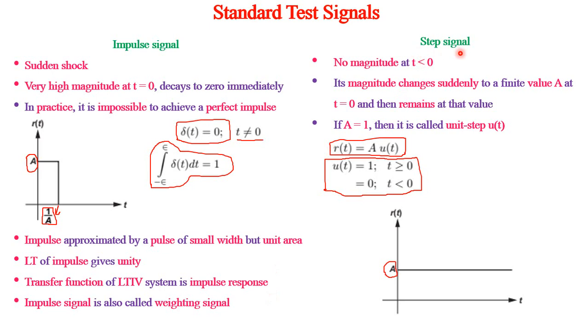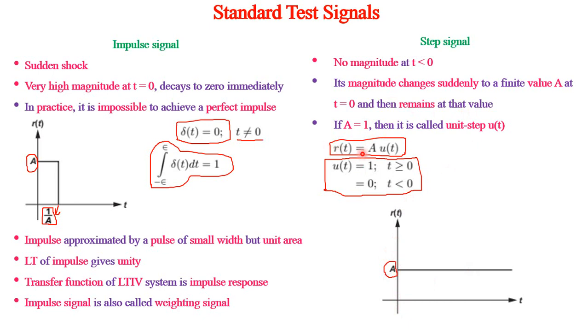Next, step signal. It has got no magnitude when t equal to 0. So here we can find after t equal to 0 it becomes equal to A. That means it jumps from 0 to A. So once it attains A at t equal to 0, it remains at that value. If A becomes equal to 1, we call it unit step signal.